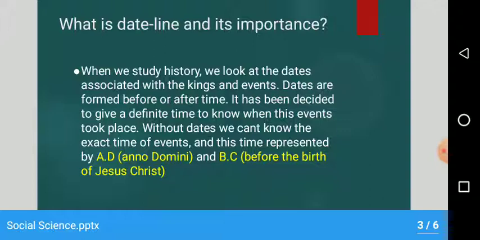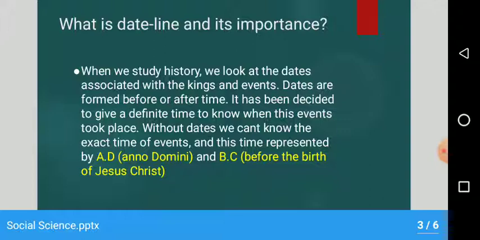When we study history, we look at the dates associated with the kings and events. Dates are formed before or after time. It has been decided to give a definite time to know when this event took place.